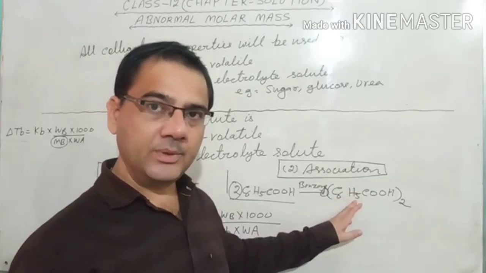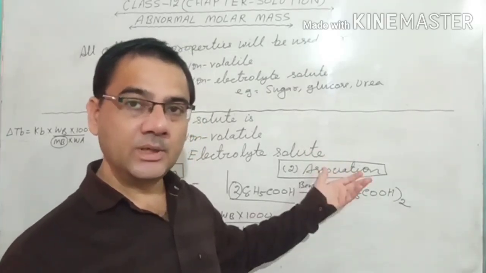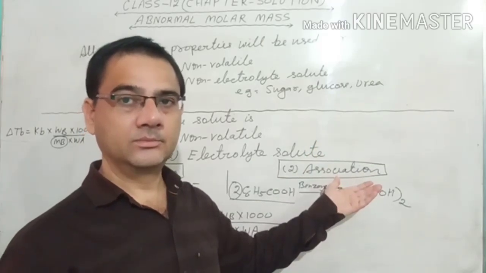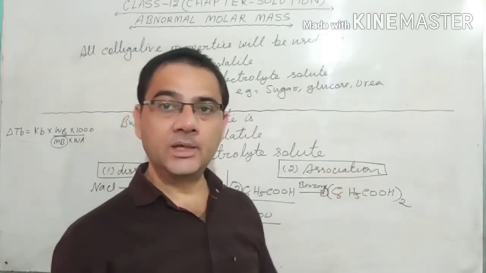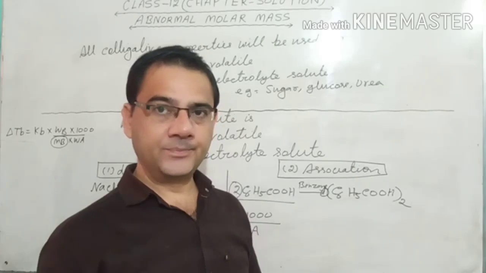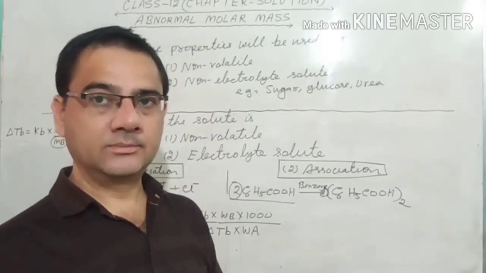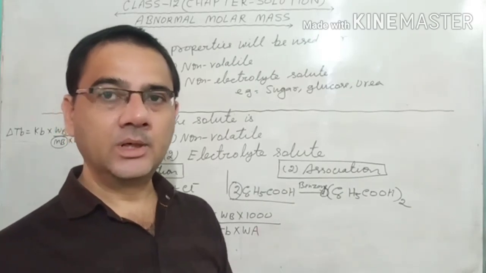And when the colligative property decreases, what happens to the molar mass? The molar mass also comes wrong. Because the colligative property did not come right, the molar mass will not come right either, and so we get the wrong molecular mass. That is the concept of abnormal molecular mass.